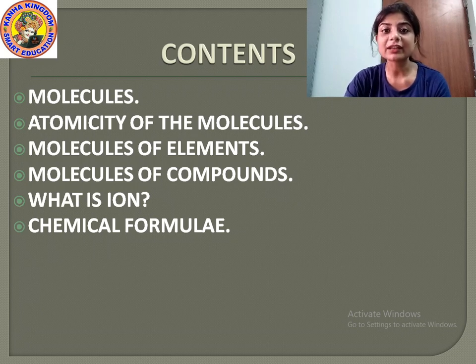Ions carry positive and negative charge of an atom. Then chemical formula: how can we write the chemical formula of the compounds that are formed by chemical reactions? And we will study about the molecular mass and mole concept. What do you mean by molecular mass and what is mole concept? Okay, so let us move further.